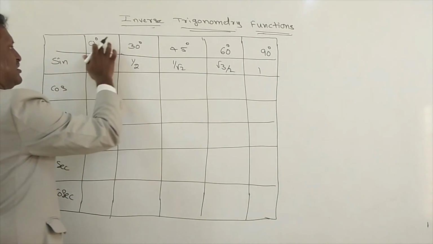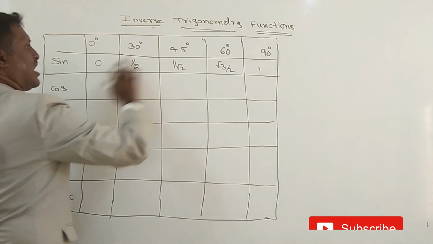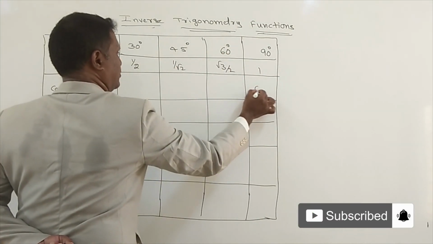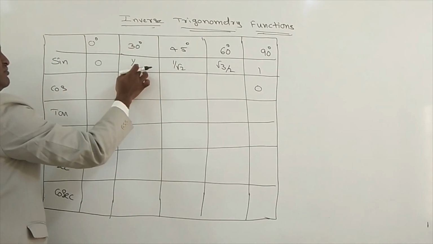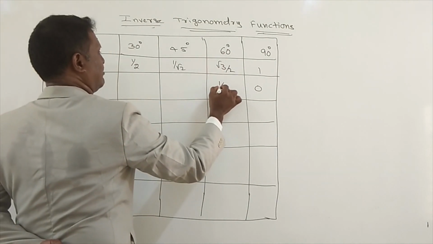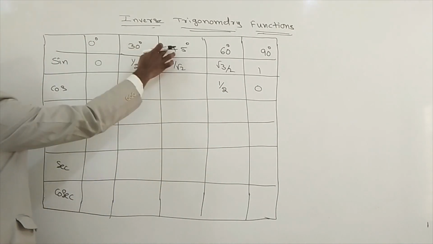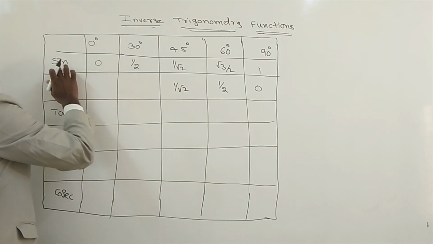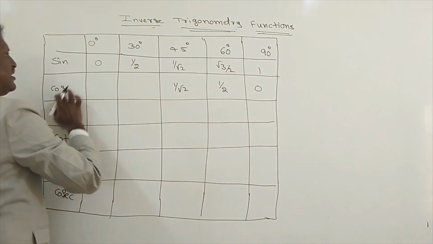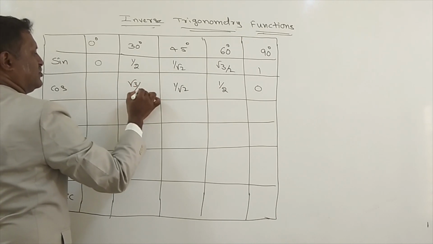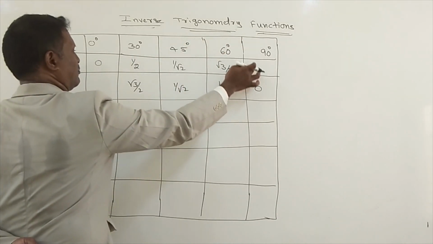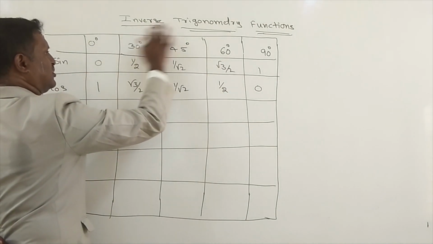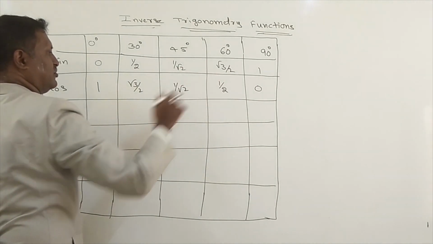Similarly, sine 0 and cos 90 both are same. Sine 0 is 0, cos 90 is 0. And sine 30 is 1 by 2, cos 60 is 1 by 2. Sine 45 is 1 by root 2, cos 45 also 1 by root 2 only. Again, sine 60 is root 3 by 2, then cos 30 you will get root 3 by 2. Again, sine 90 is 1, again cos 0 is 1. Sine is increasing between 0 to 90, and cos is decreasing from 1 to 0.